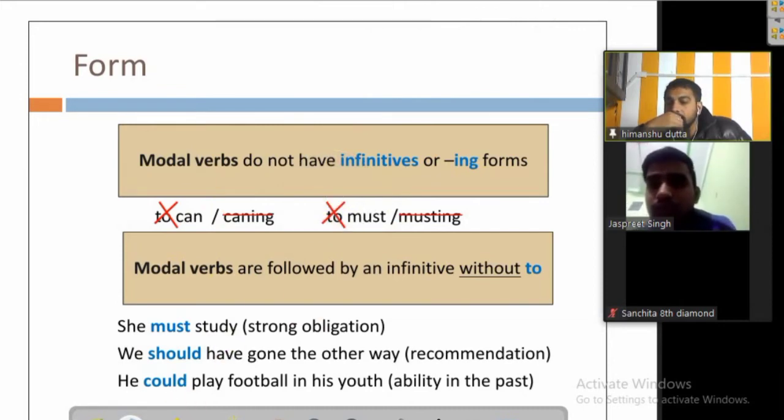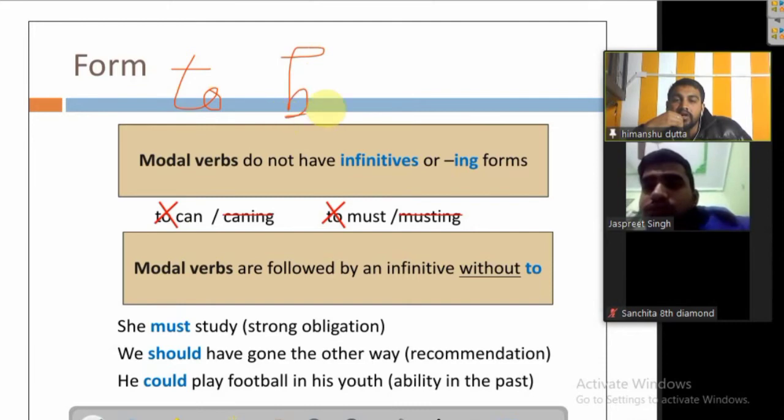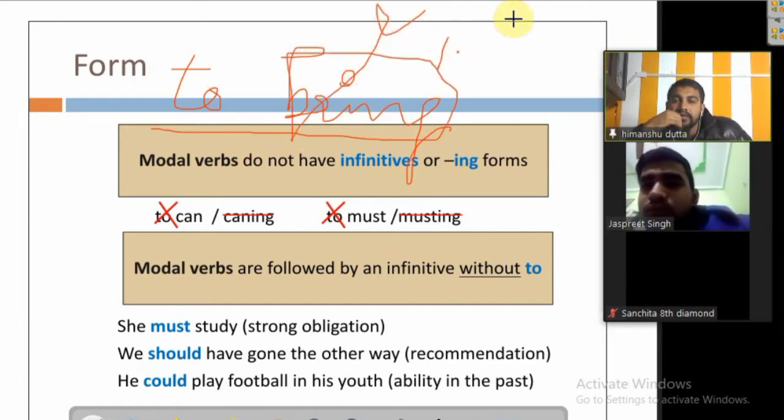Yes, sir. Like when we say, I told him to bring me a glass of water. To bring, here you see the first form of the verb is used with to, that we call the infinitive form. It is possible with the main verb, but with can, with the modal verbs, we cannot write to can.